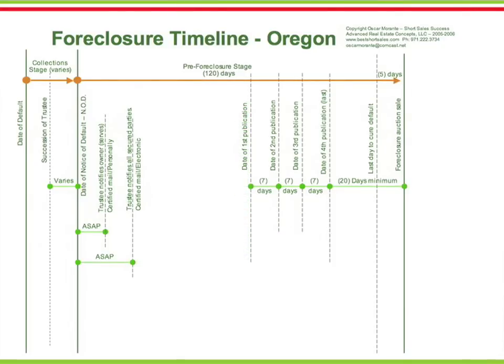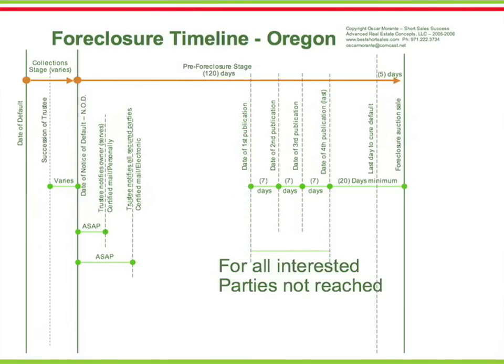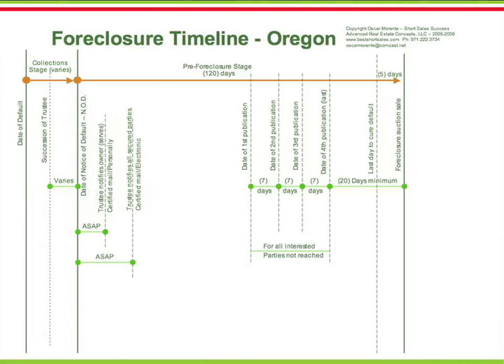The purpose of the publication stage is to notify all parties with an interest in the property and the public at large. Notice of Trustee Sales can be published in any newspaper of major circulation in the county where the property is located. Typically, legal and business newspapers are preferred. The typical watershed event is the arrival of the 16th day prior to the auction date. This is the midpoint of the process.